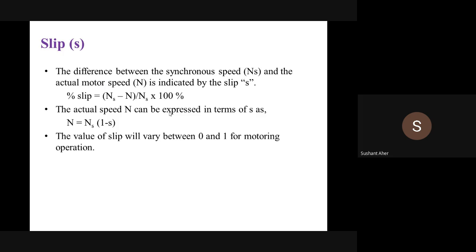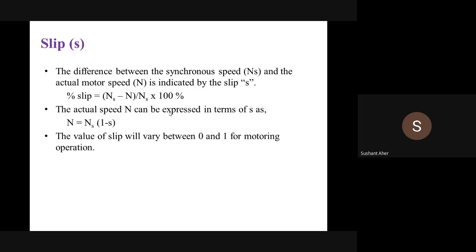Then the difference between the synchronous speed and the actual speed is called the slip. It's a very important term in the induction motor. We calculate the percent slip by dividing the difference between the synchronous speed and actual speed by the synchronous speed.